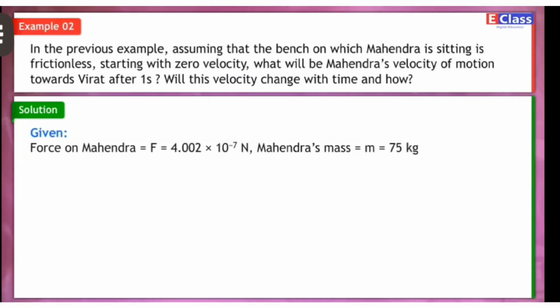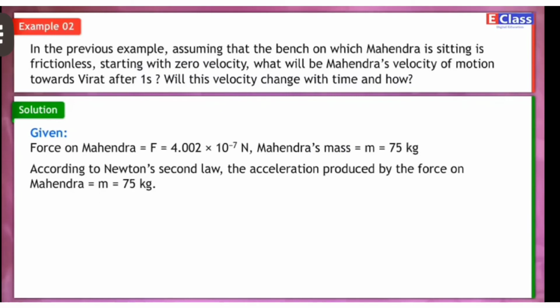Given, force on Mahindra is F is equal to 4.002 into 10 raised to minus 7 N. Mahindra's mass is m is equal to 75 kg.